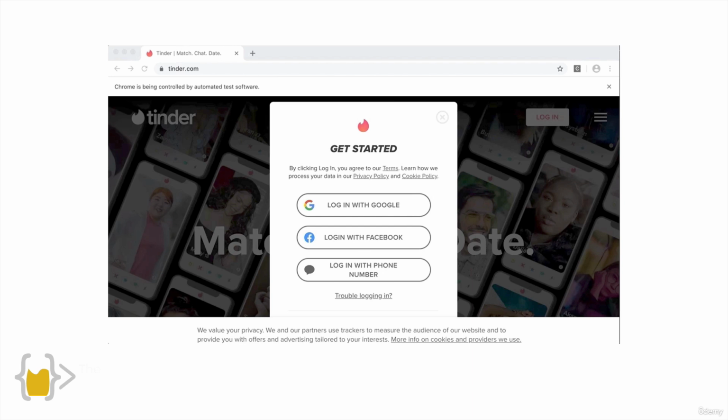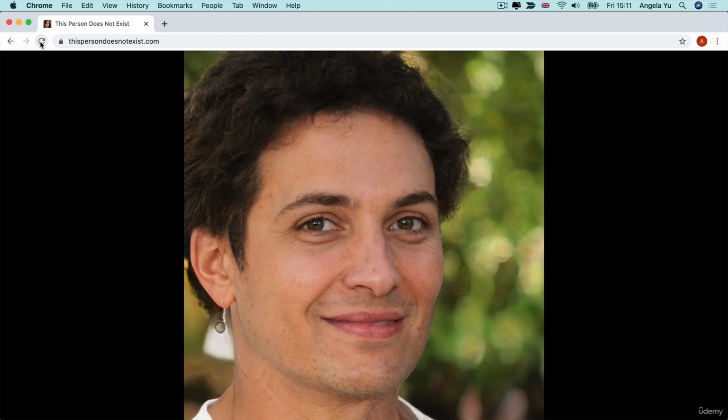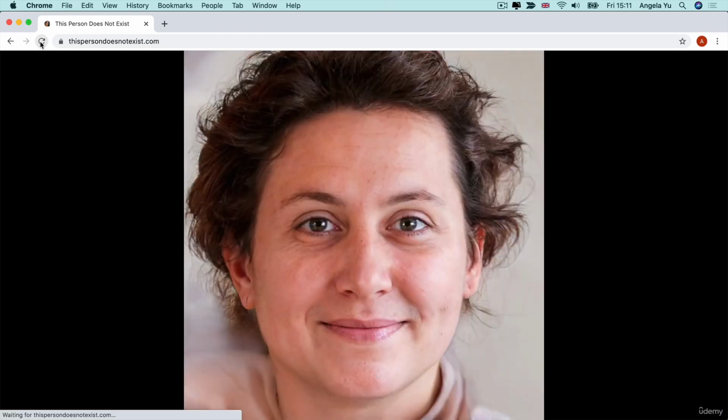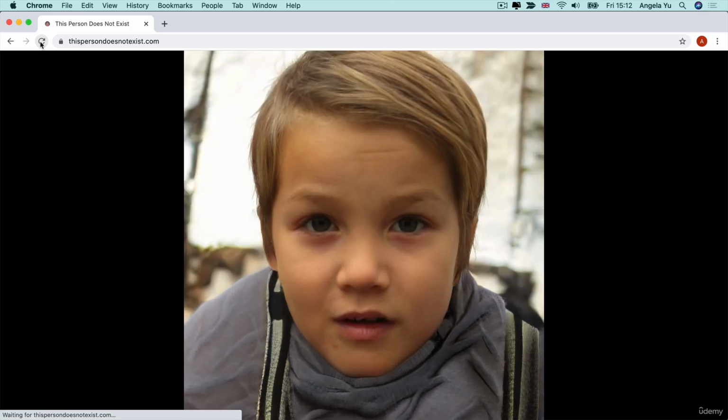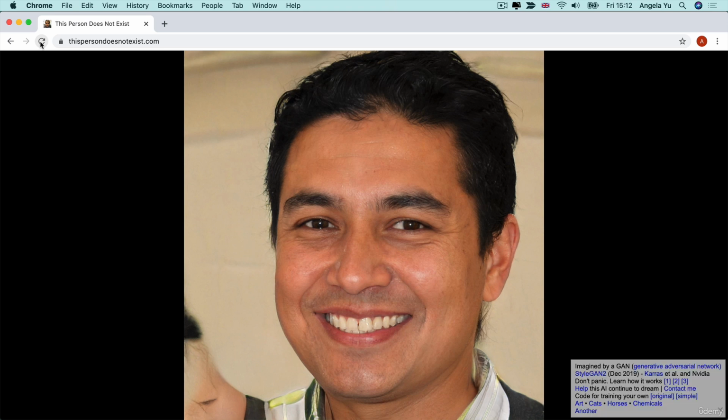In that case, you can try a website called thispersondoesnotexist.com to auto-generate some profile pictures for you. Every time you refresh, it's an image generated by a neural network using machine learning. These are not real people's faces, but they look pretty real to me anyway. And you could, in fact, use this profile for this auto Tinder swiping project.